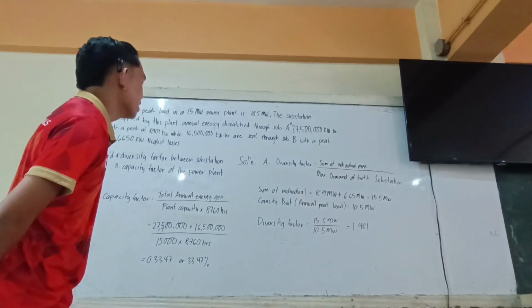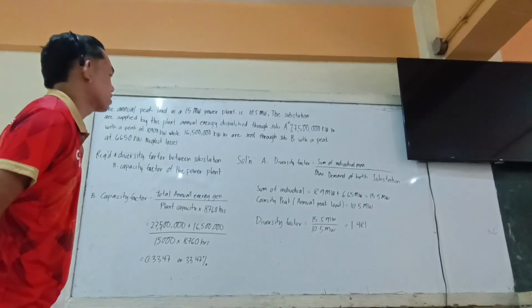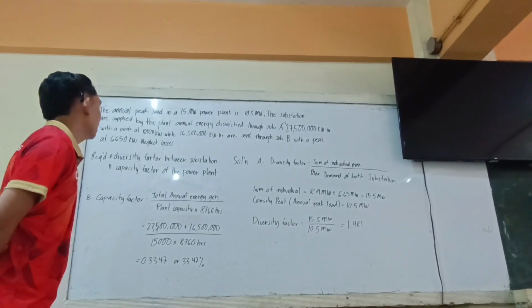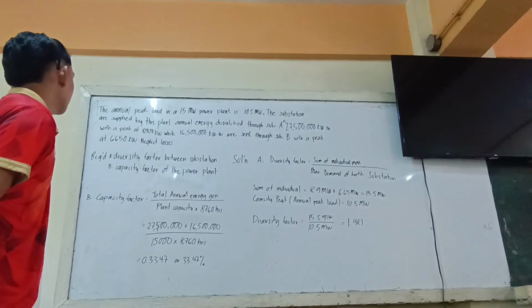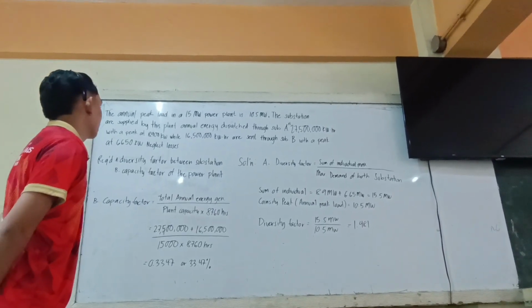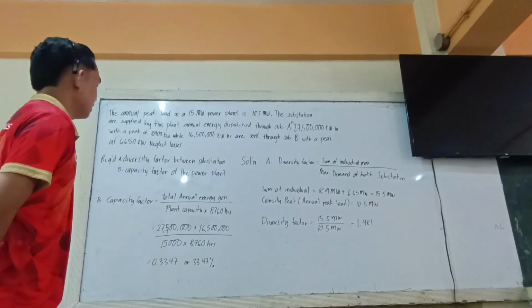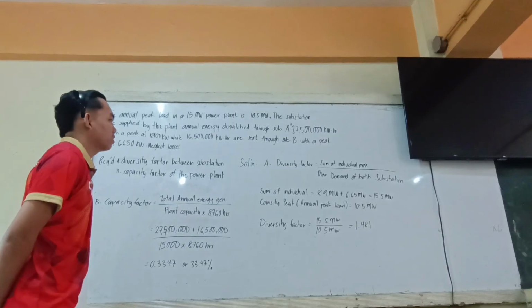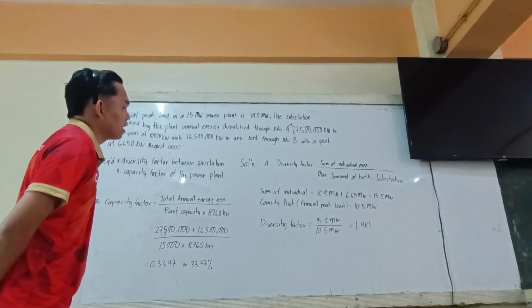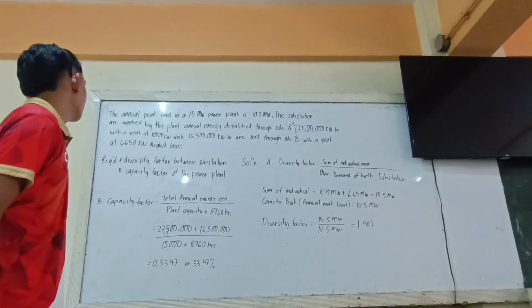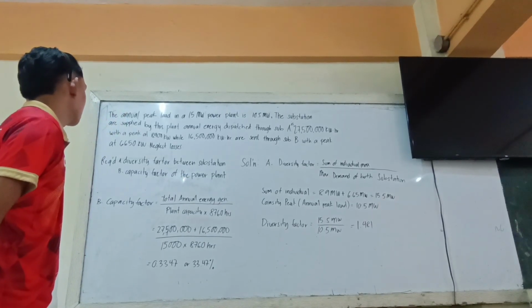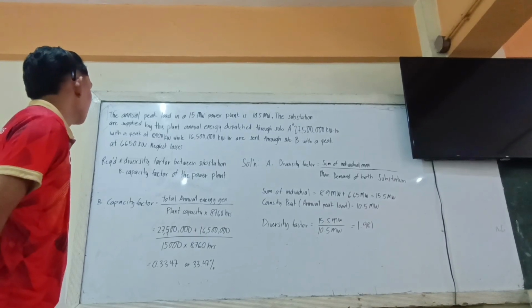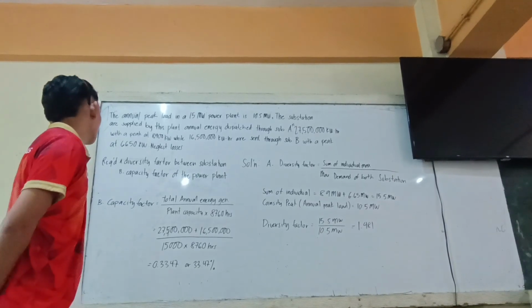It is 27,500,000 kilowatt hour with a peak at 8,900 kilowatt, while 16,500,000 kilowatt hour are sent to sub peak with a peak at 6,650 kilowatt. Neglect loss. Required: